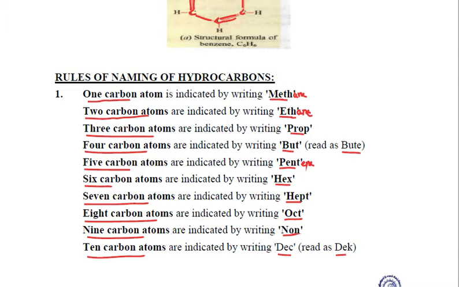For example, ethene, propene, butene, pentene, hexene, etc. If it is an alkyne containing a triple bond, we simply add yne. For example, ethyne, propyne, butyne, pentyne, hexyne, and so on.